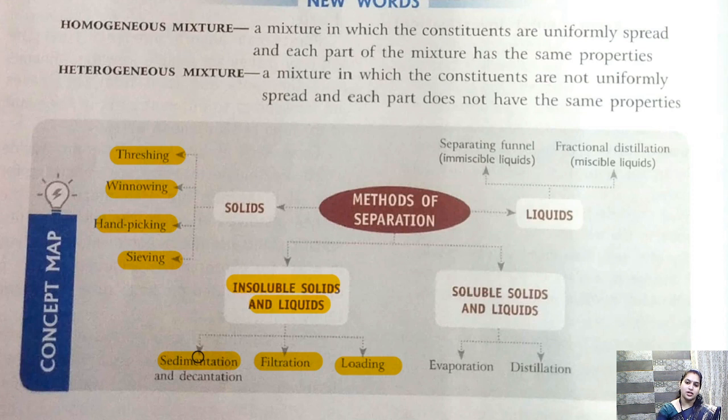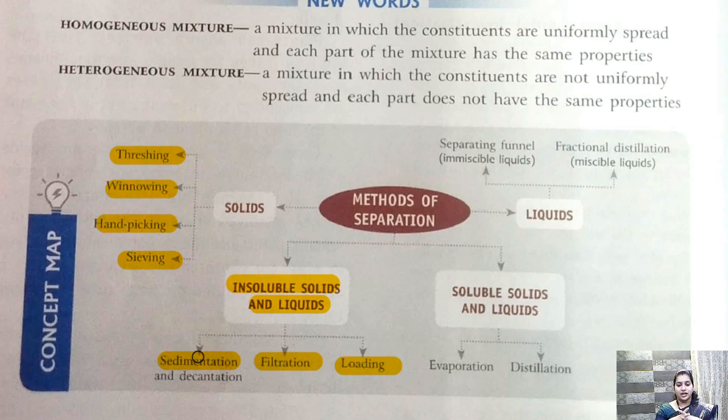Okay, so this process is known as sedimentation, and it is because of the heavy, large size particles and the density of sand that the sand has settled down. Then we have decantation. In decantation, we slowly pour away the upper layer of the water and we leave the sediment at the bottom. तो पानी सेपरेट हो जाएगा और सैंड क्या होगा, वो नीचे की तरफ सेटल रहेगा. So this is sedimentation and decantation.